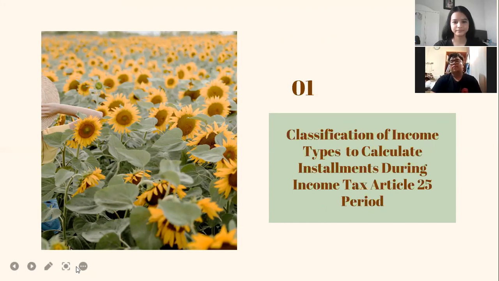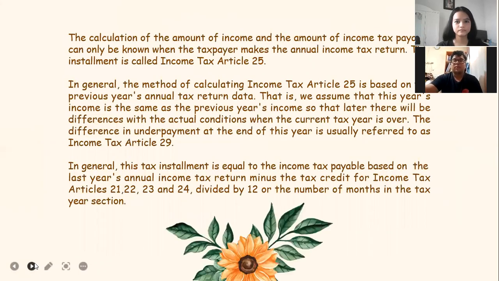Okay, the first table of content is classification of income types to calculate installment during income tax article 25 period. The calculation of the amount of income and the amount of income tax payable can only be known when the taxpayer makes the annual income tax return. This installment is called income tax article 25.